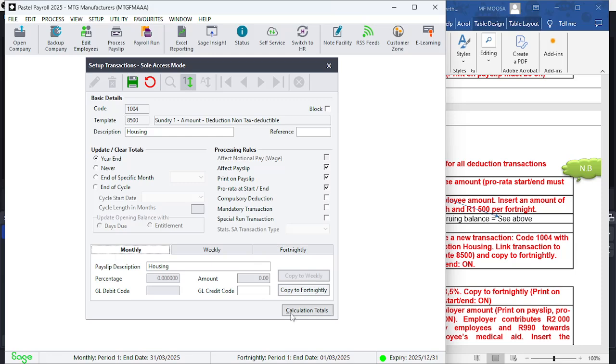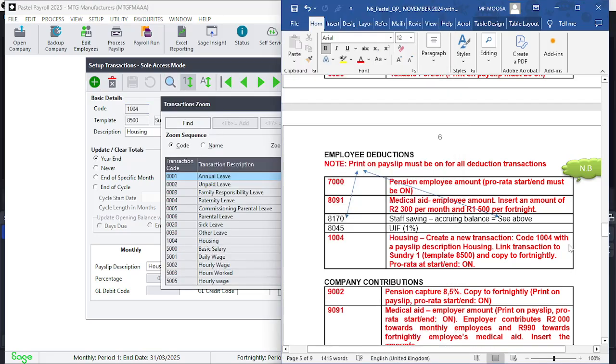So although we did one, we use this feature where it says copy to fortnightly and it then does whatever you want it to be done in fortnightly. And you'll notice we're not working weekly, but the weekly is left blank. Go back to monthly if you need to, click save and then we click edit and we're back to the search button.